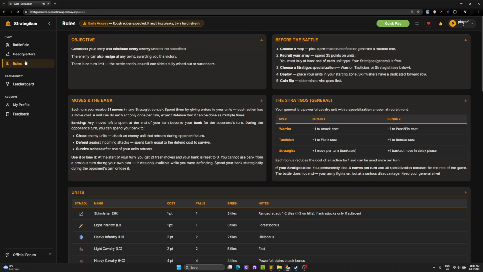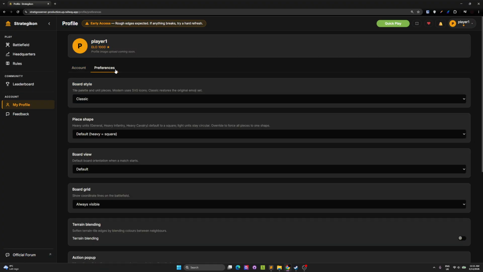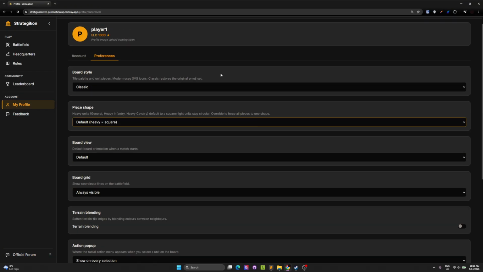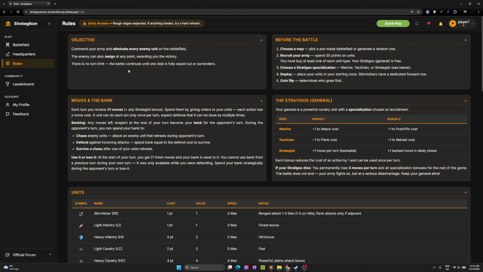Anyway, notifications. You can check your profile, change your username, your preferences. Here, take a look at the preferences. You might find something that you like. A short description is here, what it does. You can give feedback here on the Discord. And the rules.